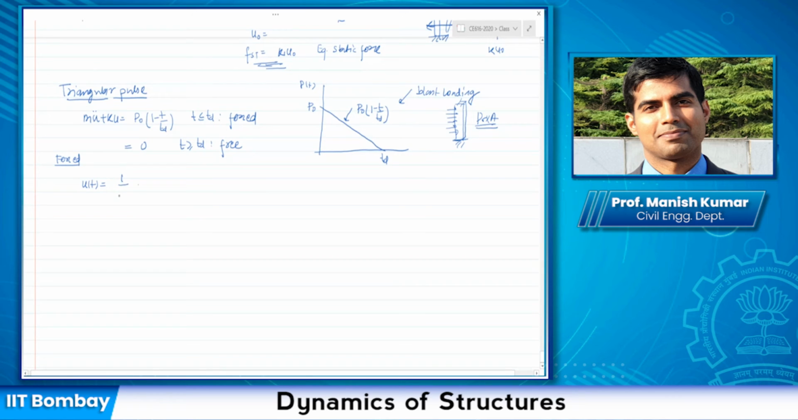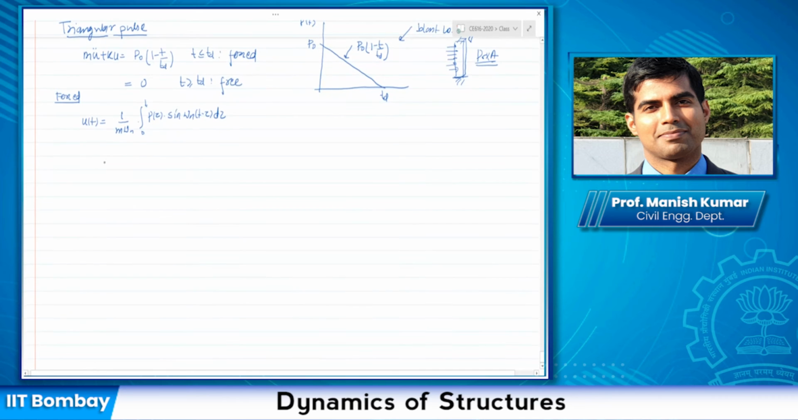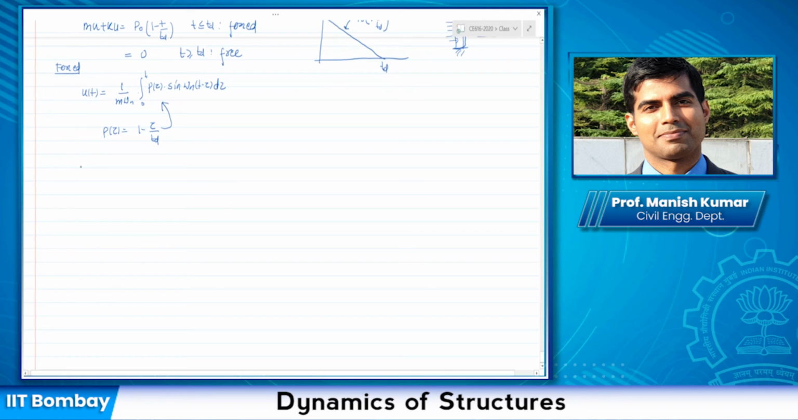For an undamped system, 1 by m omega n, integral from 0 to t of p(tau) times sine omega n (t minus tau) d tau. So you can use the Duhamel integral to find out the response. Remember, now your p(tau) is nothing but P naught times (1 minus tau by TD). So you just substitute here, you integrate it, and you can find out what is your u(t). So my u(t) becomes 1 by m omega n integral from 0 to t.